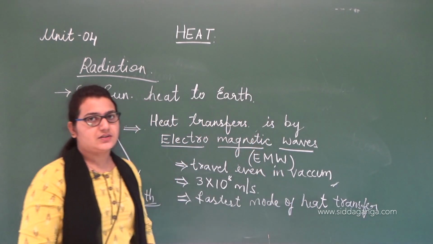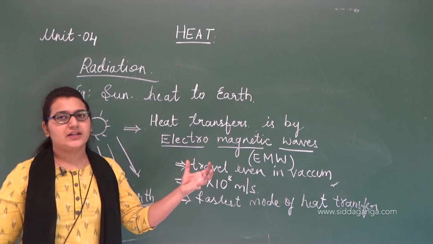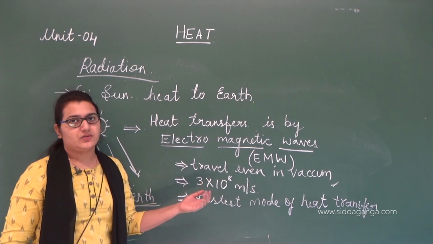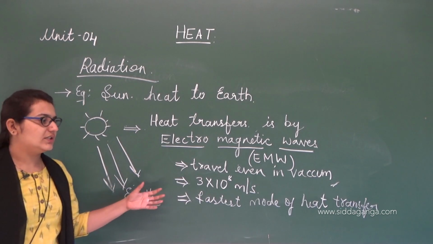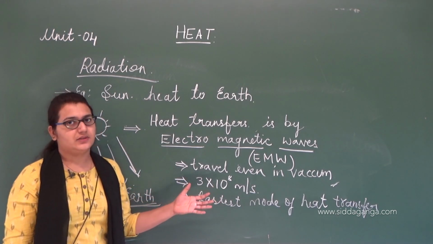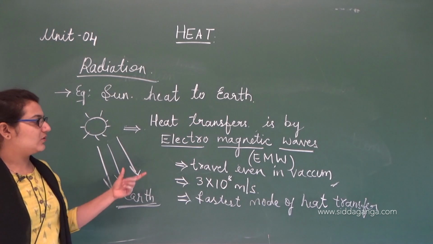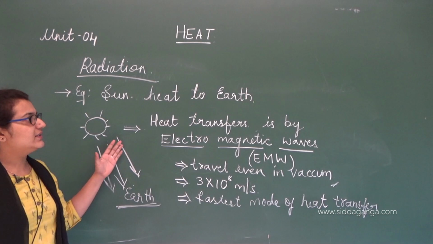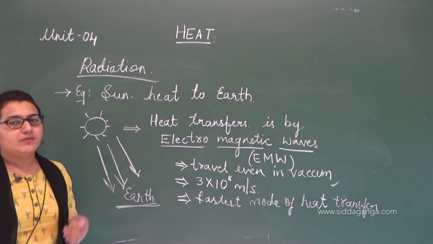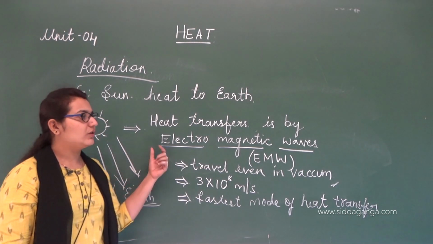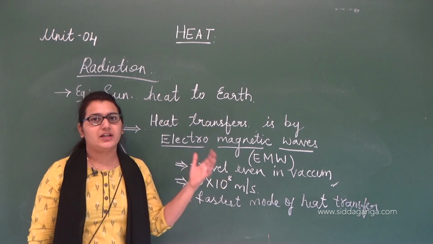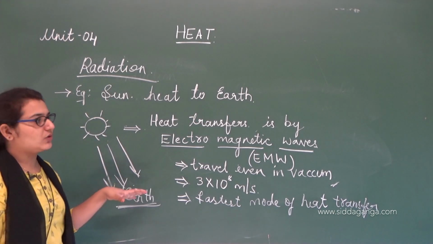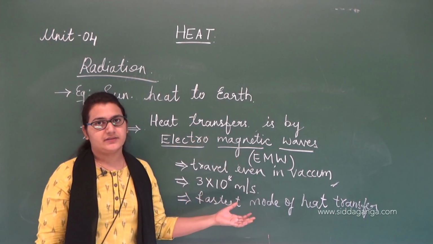heat transfer. As you can clearly see, here the electromagnetic waves travel with the speed of light, that is 3 × 10⁸ meter per second. So this transfer of heat is the fastest mode of heat transfer. Here the heat is transferred because of these electromagnetic waves, and there is no medium in between. Hence, it is the radiation mode of heat transfer. You will learn more about electromagnetic waves in your higher classes. For now, just know that the heat transfer from sun to earth is because of these electromagnetic waves.